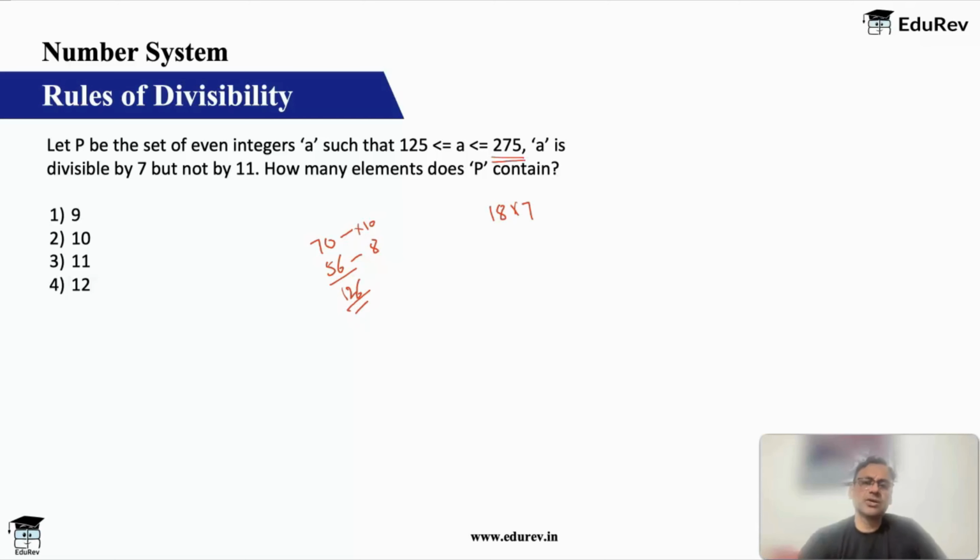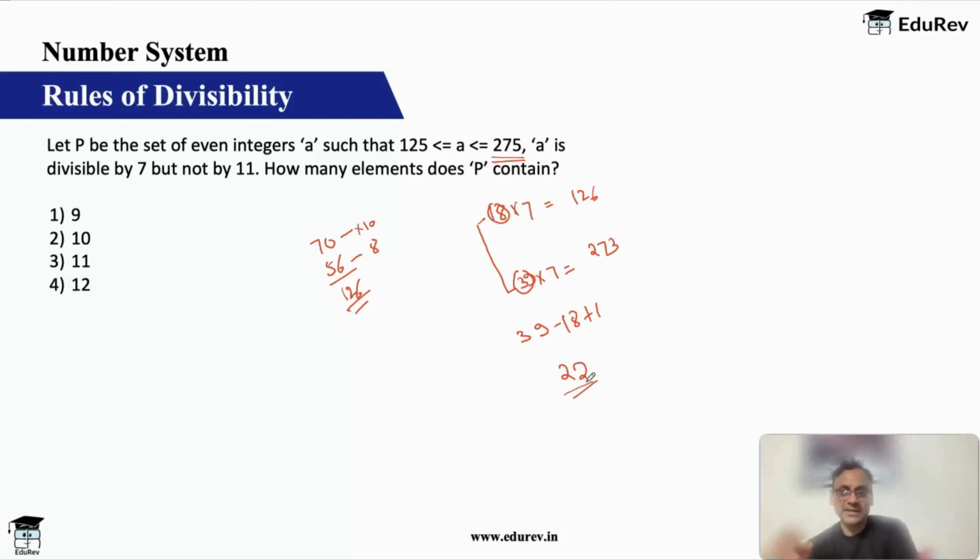Okay, and let's look at the last number. 280 is a multiple of 7. Before 280 you have 273. This is 126 and the last number will be 273, which will be 39 into 7, right? So basically from 18 to 39. How much is that? 39 minus 18 plus 1, remember, because you have to count the ends also. When you have to count the ends, you always take the difference plus 1. So 39 minus 18 is 21, plus 1, 22.